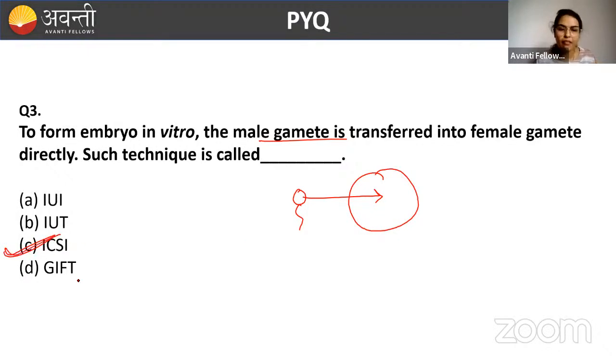But GIFT, many people have chosen GIFT. What happens in GIFT is you will transfer the embryo, beta, into the fallopian tube. Here it has been written gamete, but I have told you, right, there will be blastomeres less than 8, so that embryo will be transferred into the fallopian tube. Hence, D is not the correct option, C is the option. Okay, so it's exactly 11.